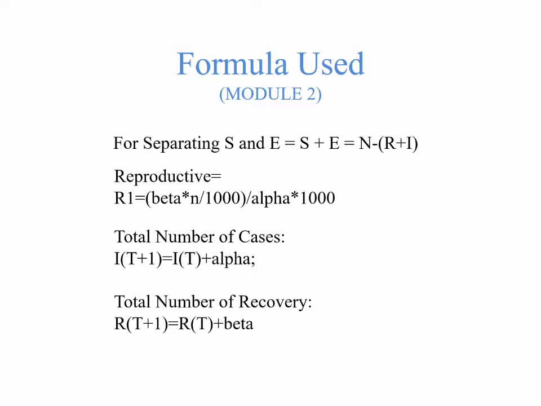Now, to predict the total number of cases, that is I t plus 1, where t plus 1 means the next day, we just need to add alpha to the current infected rate. The same goes for the total number of recoveries: to predict the total number of recoveries for the next day, we just need to add beta to the total number of recoveries of today.